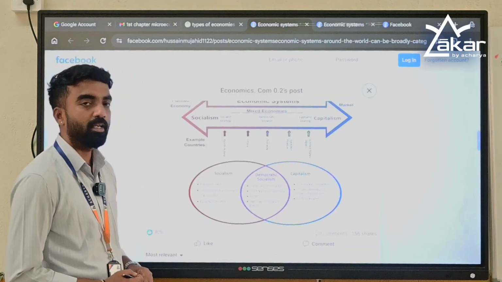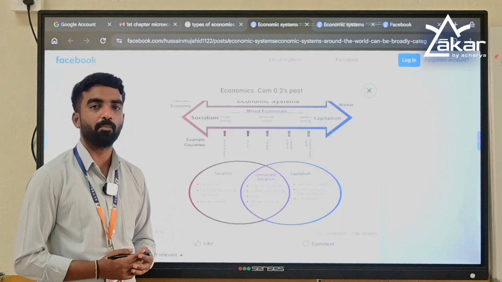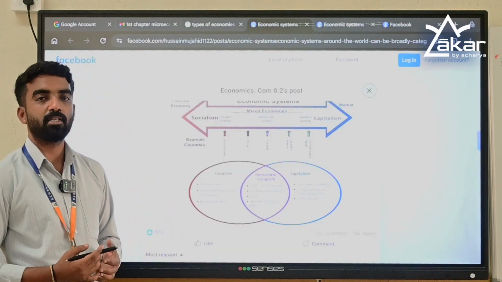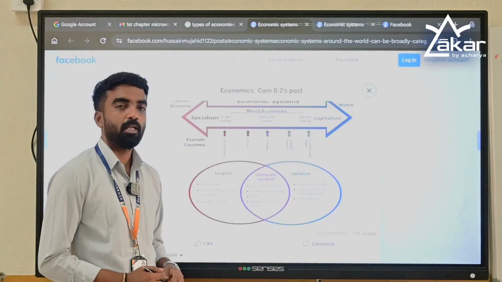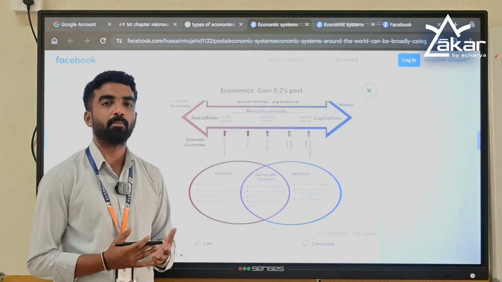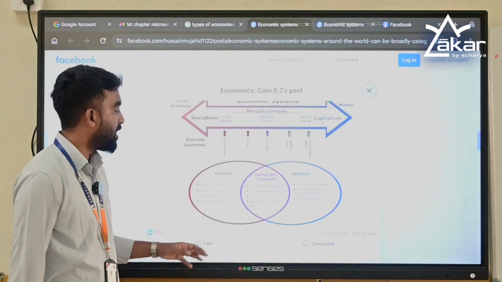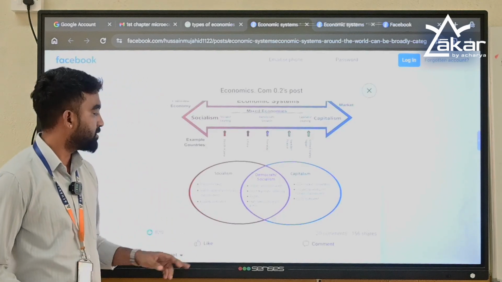In a socialistic country, also called a centrally planned economy, the government will decide what to produce, how to produce, and for whom to produce. Here, the ownership of resources or factors of production will be with the public. Public is nothing but the government. And the motive here in a socialistic country is equality.